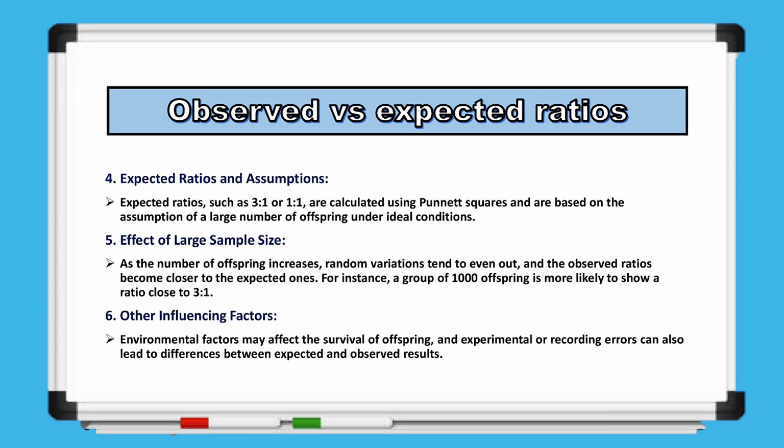Expected ratios such as 3:1 or 1:1 are based on calculations using Punnett squares and assume ideal conditions with a large number of offspring. As the number of offspring increases, the observed results tend to get closer to the expected ratios because random variations even out over time. For example, a much larger group is more likely to show a ratio close to 3:1. Other factors can also influence the results. Environmental conditions may affect survival, and errors in observation or recording can lead to differences between expected and observed ratios.